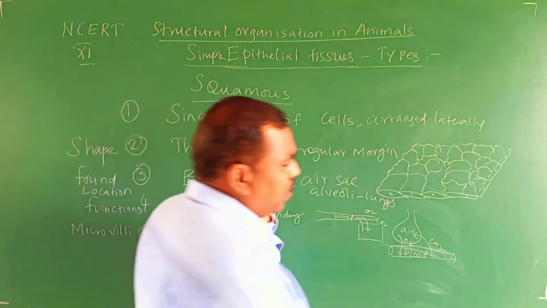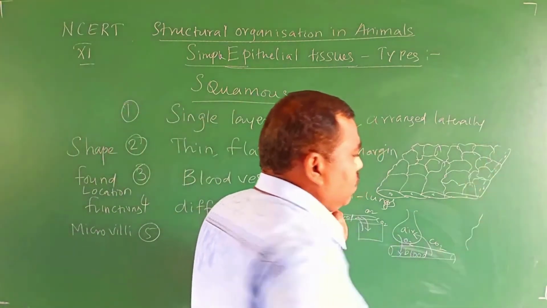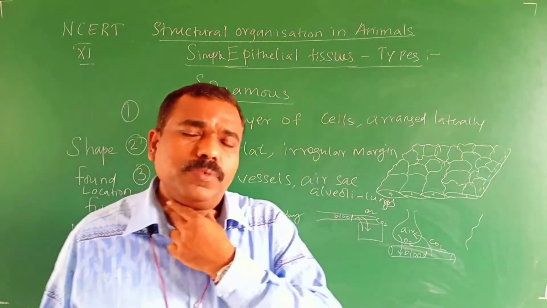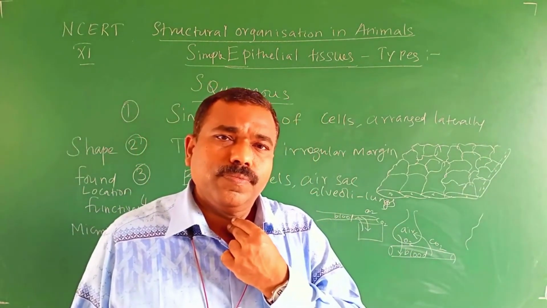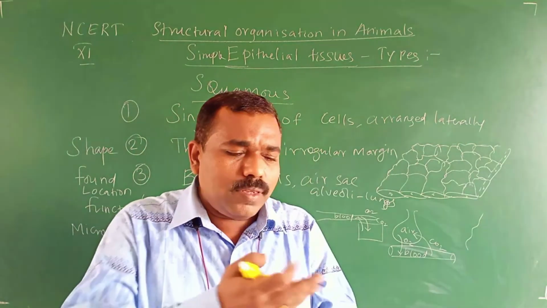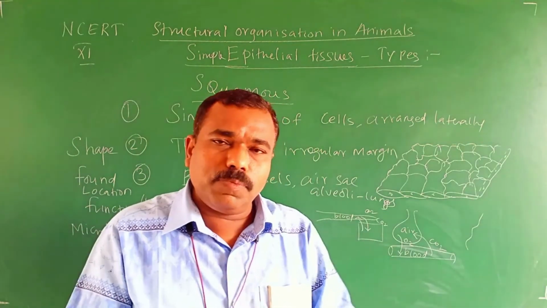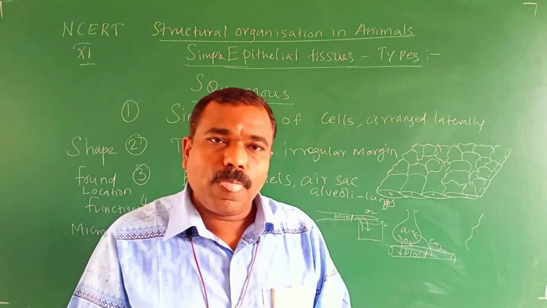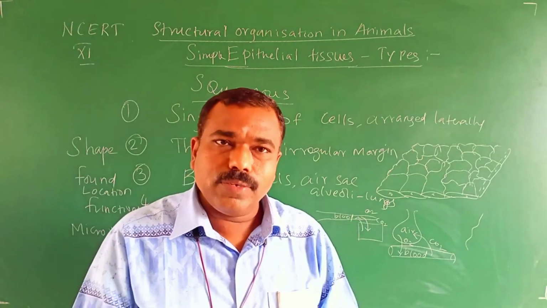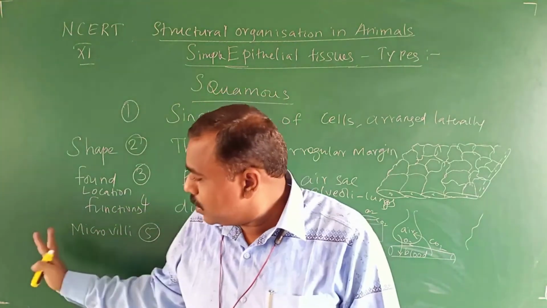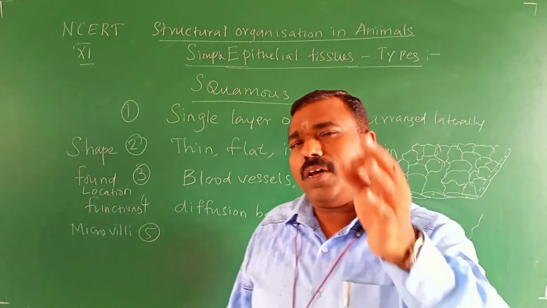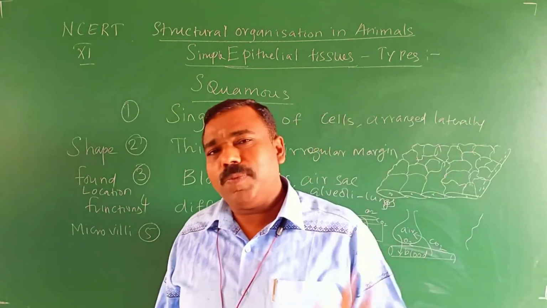Microvilli means what? It's a small hair-like structure. Whether that cell has a small hair-like structure on the surface or not, that is it. Whether the microvilli are present or not. That is the fifth point.